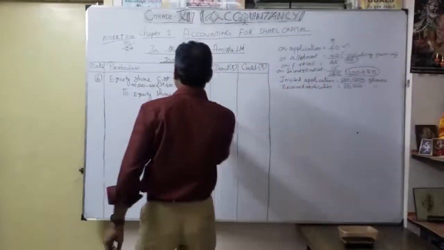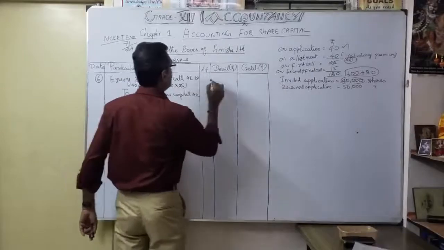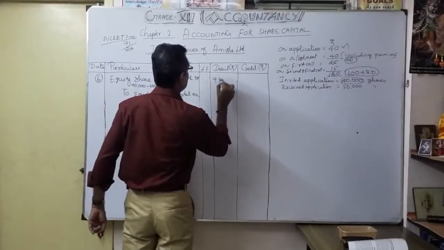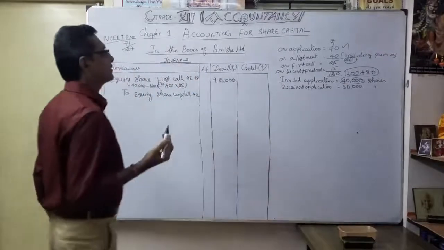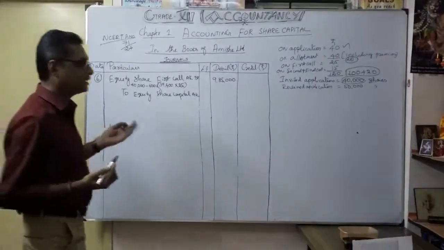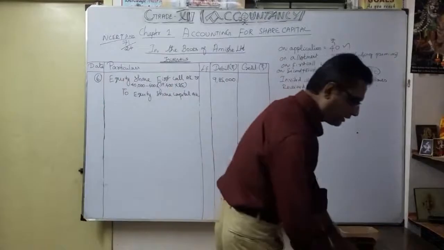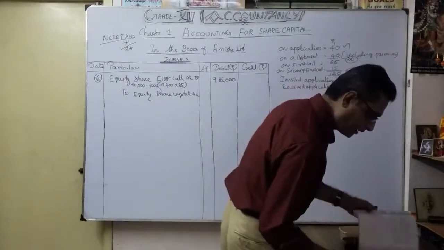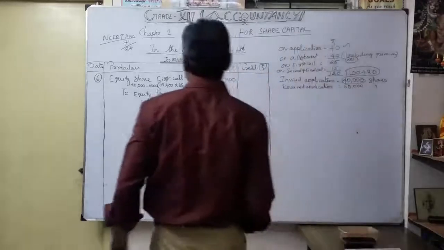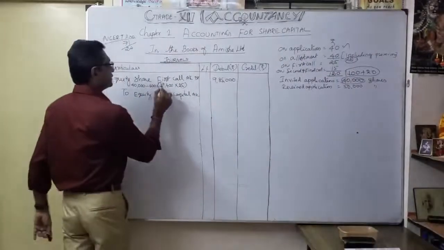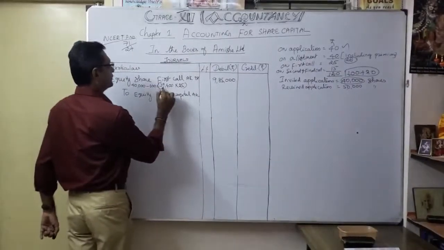Once you multiply this, 39,400 into 25, you get 9,85,000. That is the amount you can expect. Understood now? How we get the 39,400 shares.